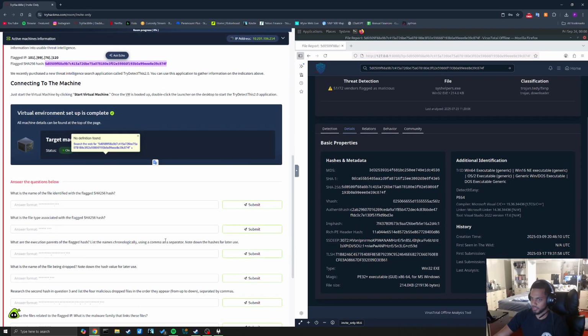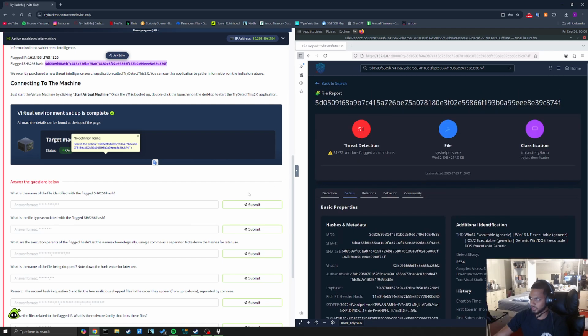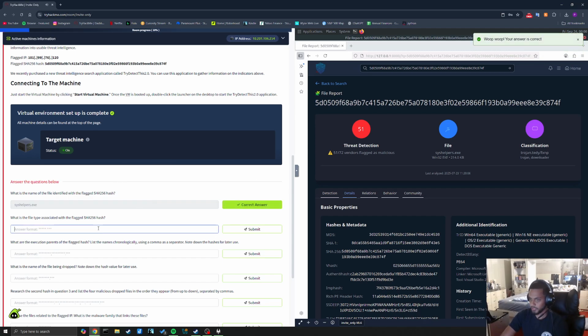Now, what is the name of the file identified with the flagged SHA-256 hash? Looks like syshelpers.exe. What is the file type associated with the flagged SHA-256 hash? Win32exe.